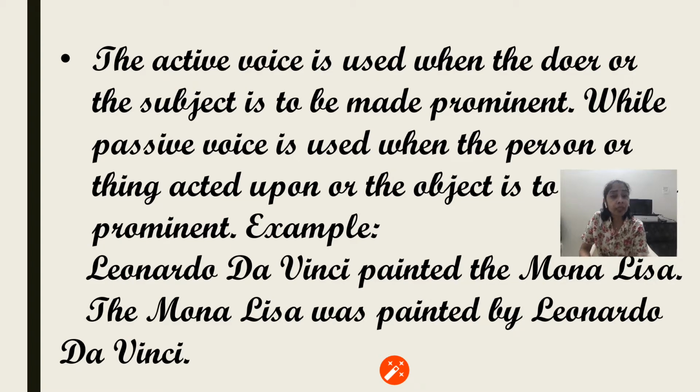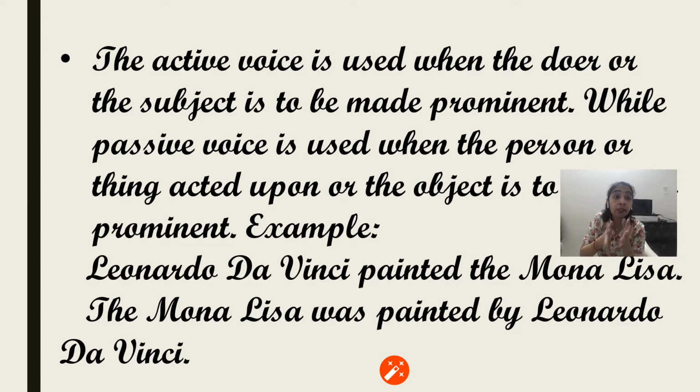Now next, the active voice is used when the doer or the subject is to be made prominent. As I told you, in the active voice, the doer of the action is given prominence, while in the passive voice, the object is made prominent. Example, Leonardo da Vinci painted the Mona Lisa. So he was a painter, so he is given more importance here. So we have taken Leonardo da Vinci as the subject. But in the next sentence, the Mona Lisa was painted by Leonardo da Vinci.